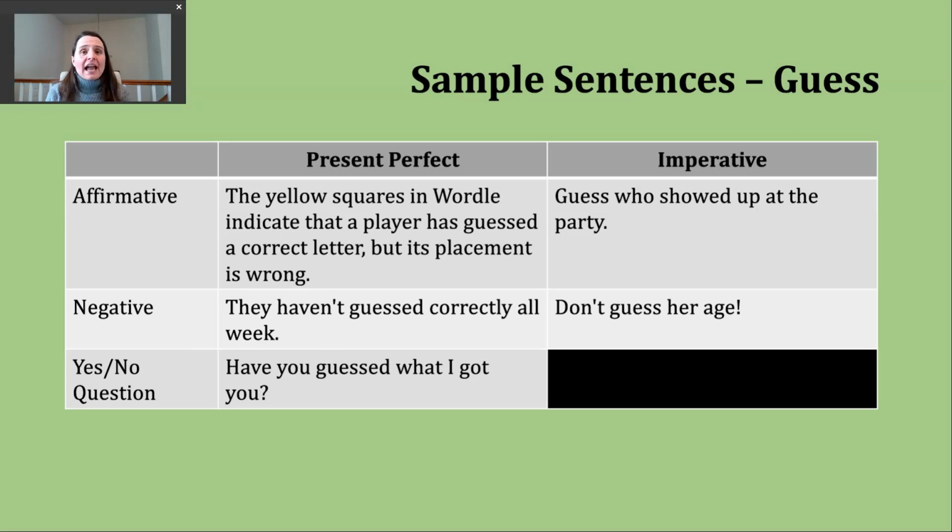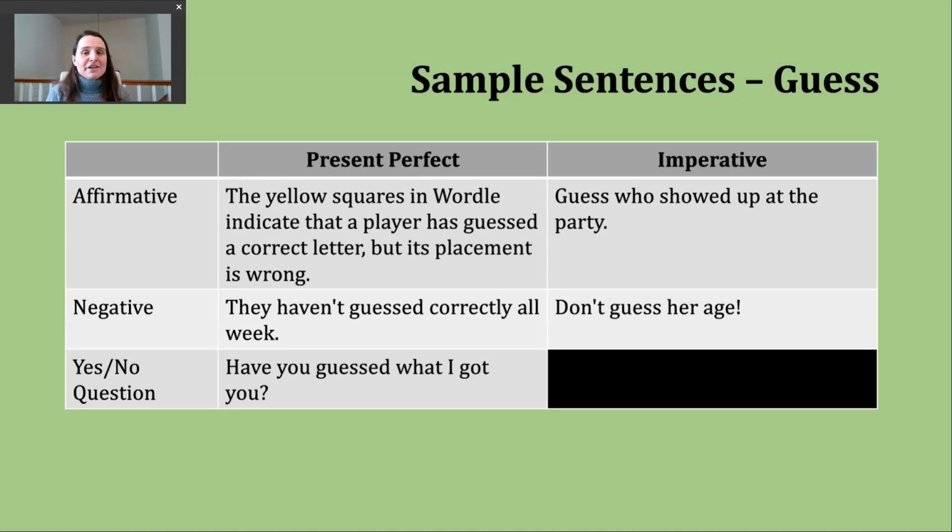Now let's take a look at making sentences in the imperative. You might know this as a command. Okay? So what's unique about the imperative is that we do not have a stated subject. Right? The subject is always implied. So if I'm speaking to one person, it's you singular. But if I'm speaking to a group of people, then it's you plural.